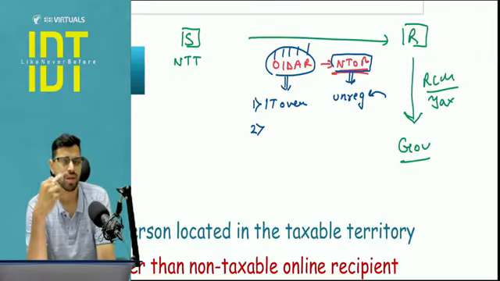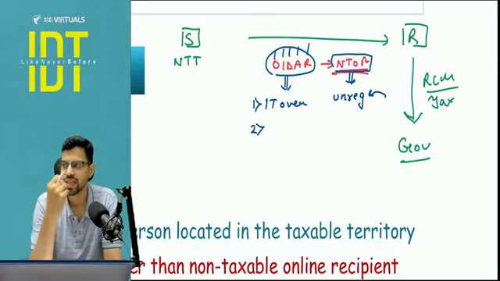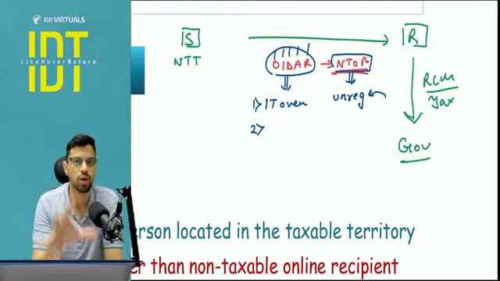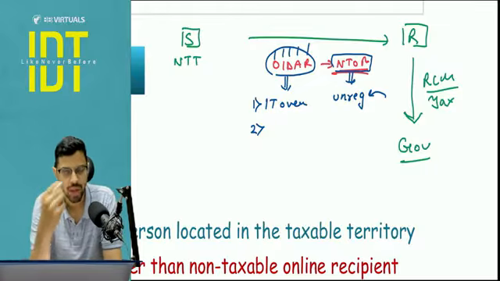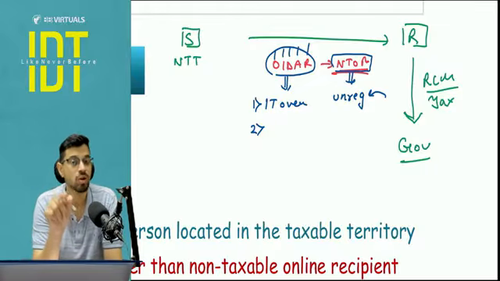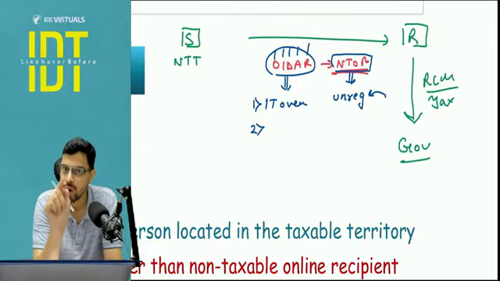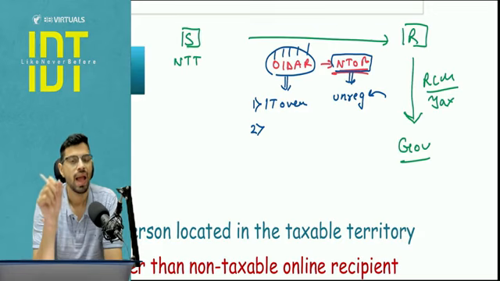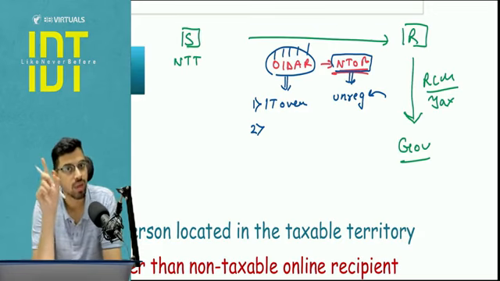Now, for example, let's say you are a student. Tonight, let's say you were scrolling on the internet and you found a good ebook on the topic of your interest, and you bought an ebook. Now that ebook is an OIDAR service, because without the internet and use of IT over internet means you cannot see that ebook, right? And let's say the publisher or the owner of that book is in the UK.